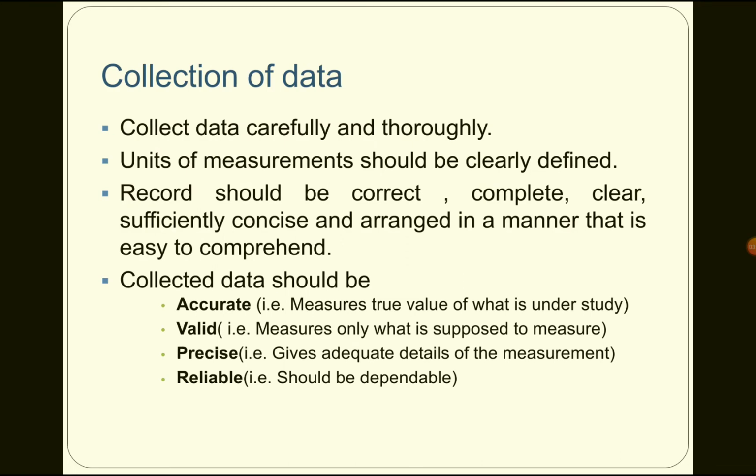Collection of data. Collect data carefully and thoroughly. There should not be any compromise in the collection of data, because it reflects the study you have done. Units of measurement should be clearly defined. Records should be correct, complete, clear, sufficiently concise, and arranged in a manner that is easy to comprehend. Collected data should be accurate, measuring the true value of what is under study. Valid, that is, measures only what it is supposed to measure. Precise, that is, gives adequate details of the measurement. And reliable, that is, dependable.